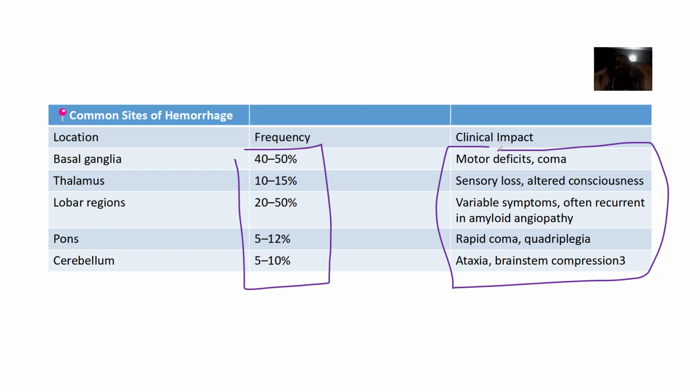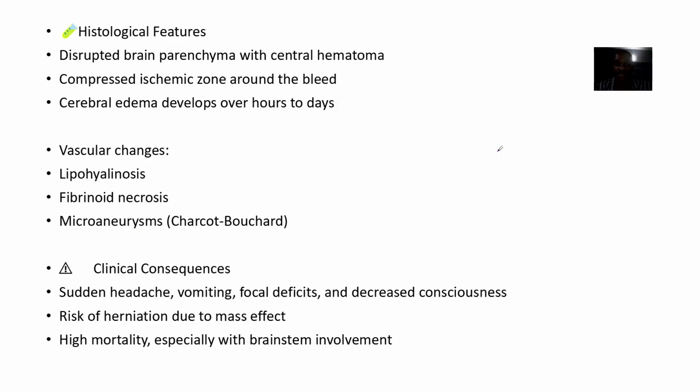So it just depends on the type that is affected. So pathological features: the brain parenchyma is disrupted and compressed, there's an ischemic zone around the bleeding, cerebral edema develops over hours to days. Vascular changes: there's lipohyalinosis, that's like accumulation of lipids in the blood vessels, definitely fibrinoid necrosis, microaneurysms.